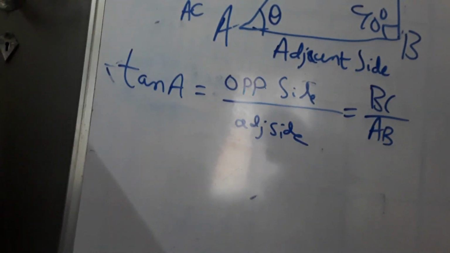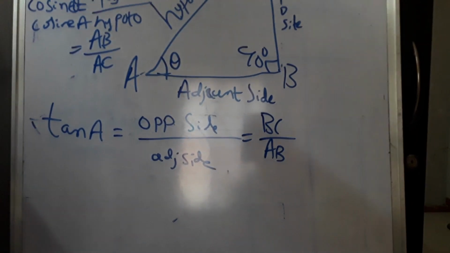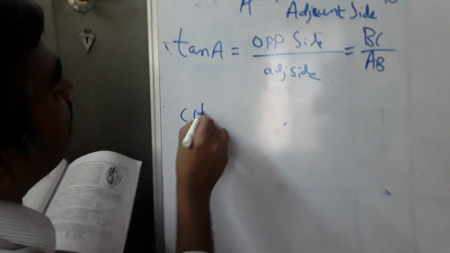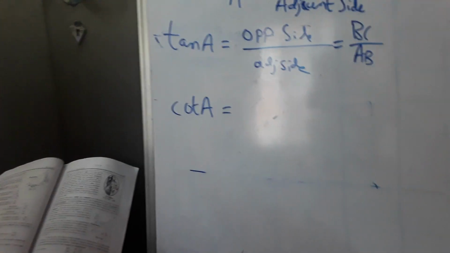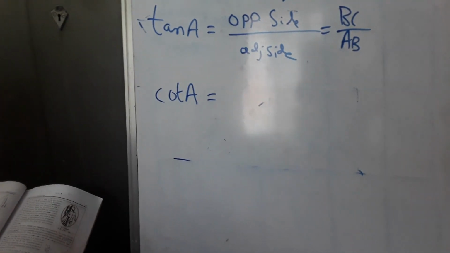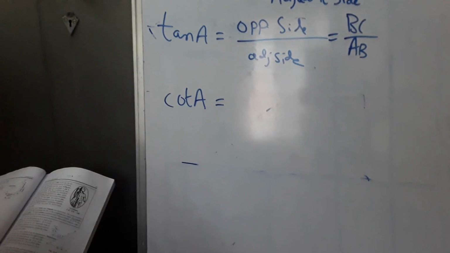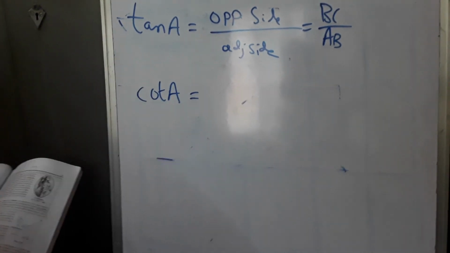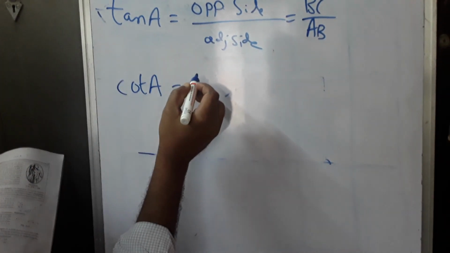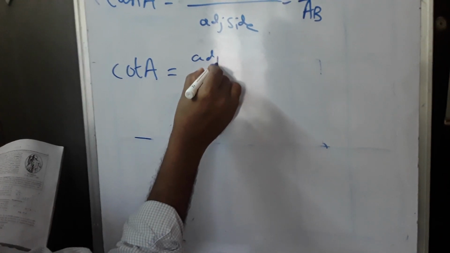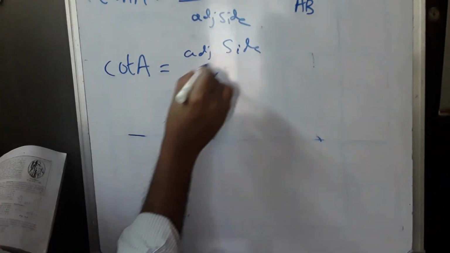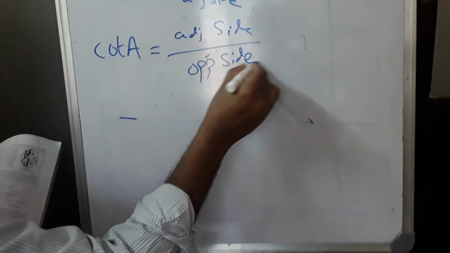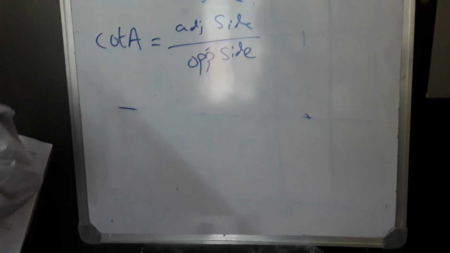Next is cot of an angle. That is cot A, which is also called cotangent A. Adjacent side by opposite side. Adjacent side divided by opposite side.